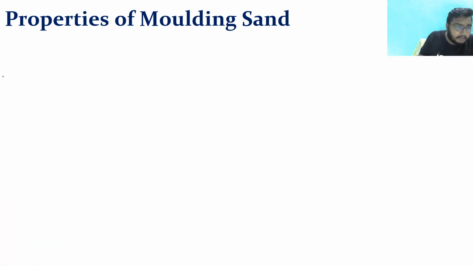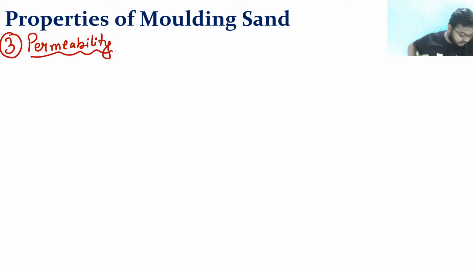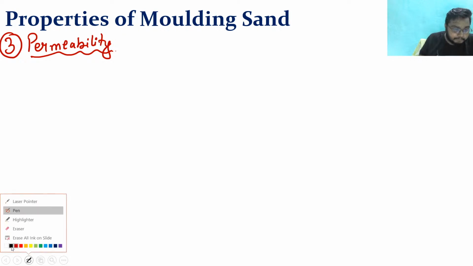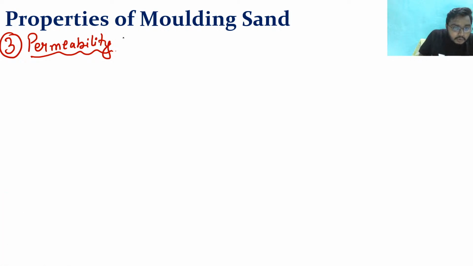Now the next property that I am going to tell you is very, very important. Please try to understand this property very well, because this is very important. See, permeability. What is permeability?